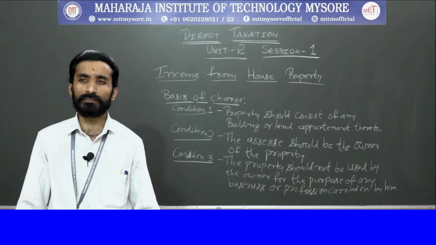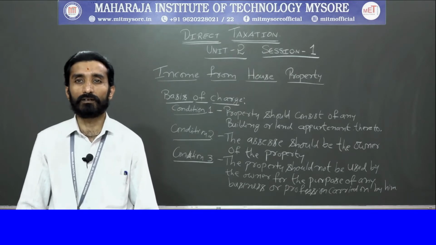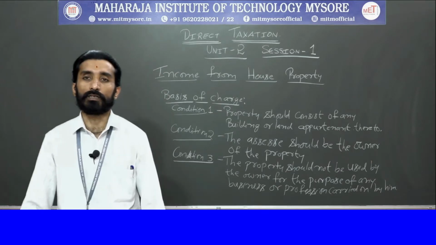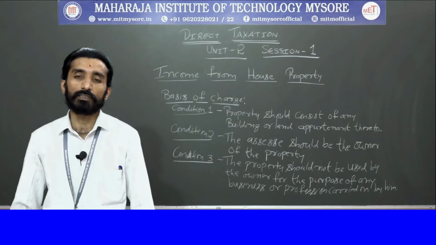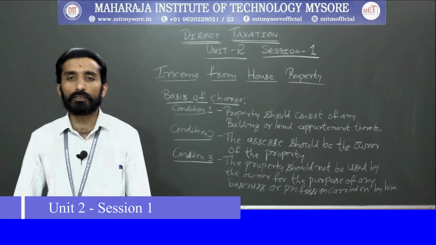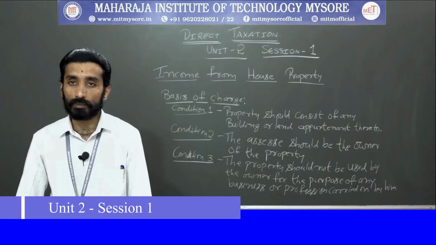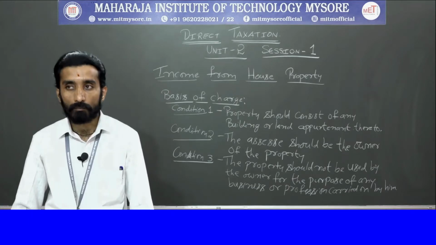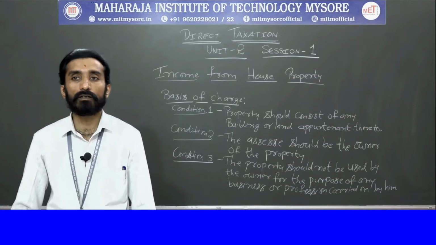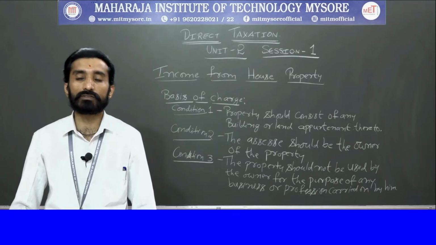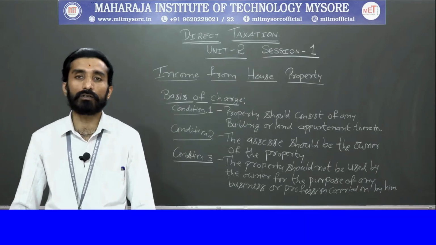So, in simple terms, this is what it means: how income will be generated from your house property. It might be lease, it might be rent, you will be generating the income through your house property. Here, your house property may be your home or your office, your shop, or a building, or any land attached to your house or home, it might be your parking lot also.